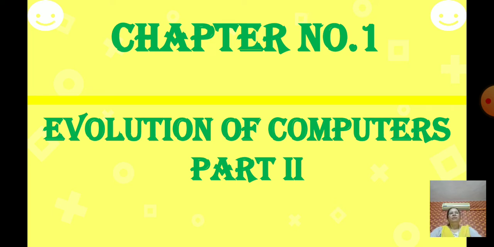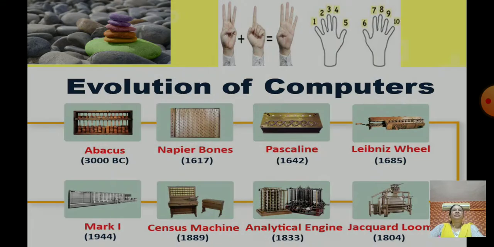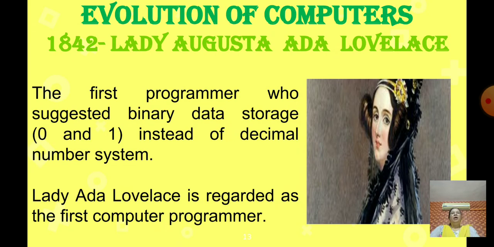Now we will start with who the first programmer is. In 1842, Lady Augusta, or you can say Lady Ada Lovelace, is known as the first programmer.